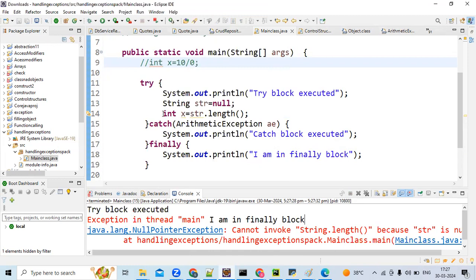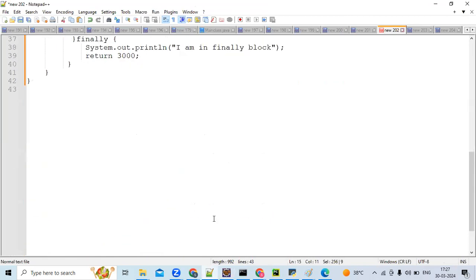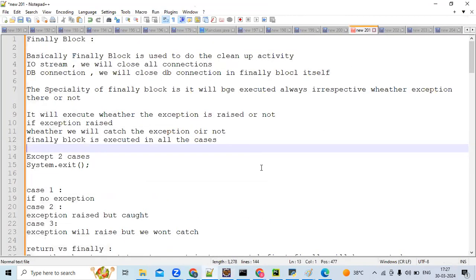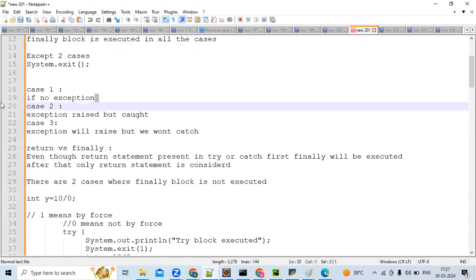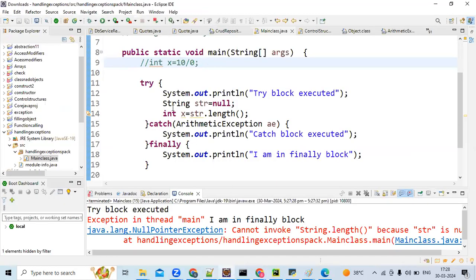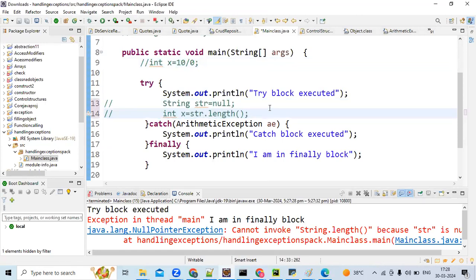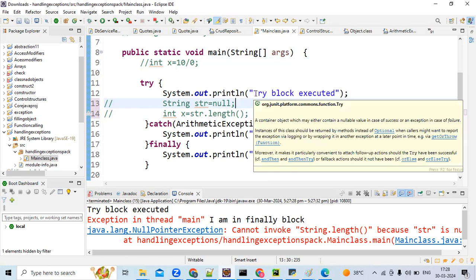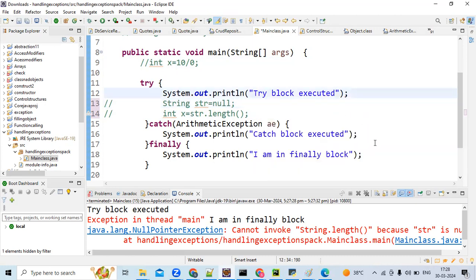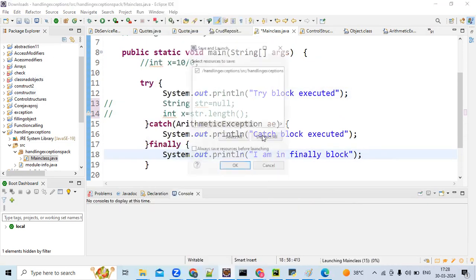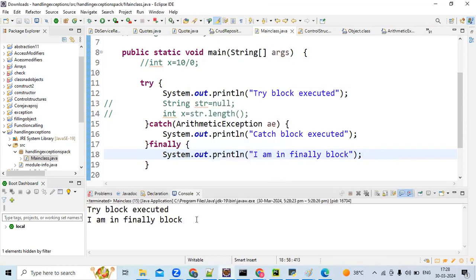Now we'll see here. First, we'll discuss four cases. I think yesterday I wrote them somewhere. Yeah, here. Case one: if there is no exception, then also the finally block executes. If there is no exception, you can see here this code won't create any exception, right? Am I correct, Jayashree? Yeah, correct. So in this case, can you tell me what the output is here? Try block executed, then I am in finally block. Super. See, try block executed, I am in finally block.